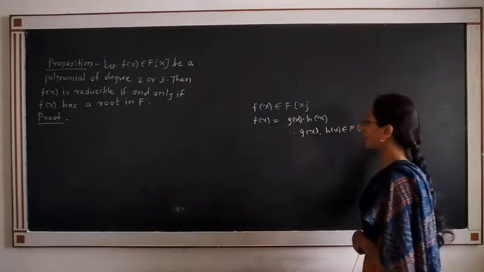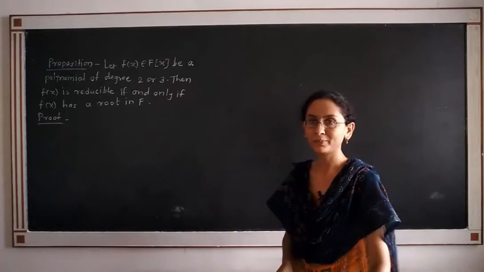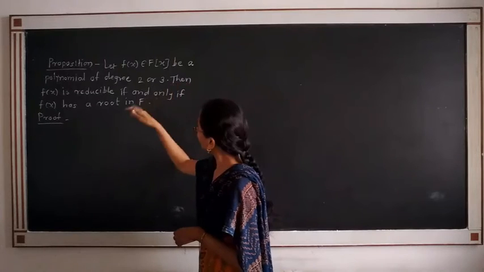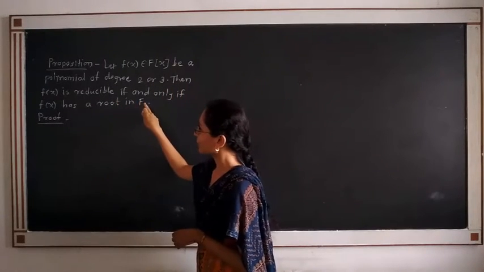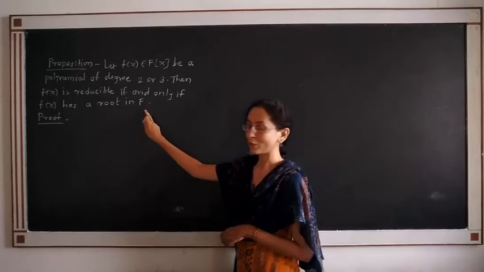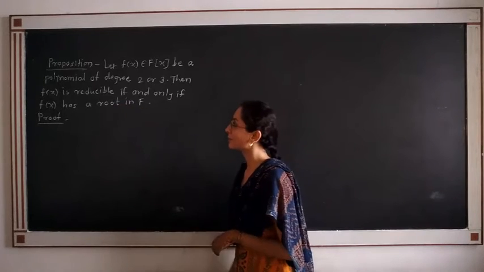What is given? f(x) is a polynomial of degree 2 or 3. Then we have to prove both parts of the proposition. If f(x) is reducible, then f(x) has a root in F. Otherwise, if f(x) has a root in F, then f(x) is reducible.